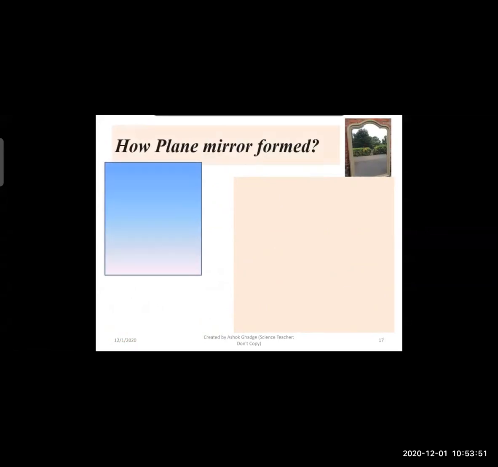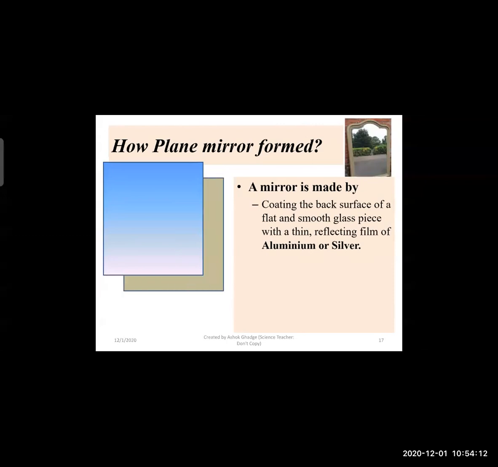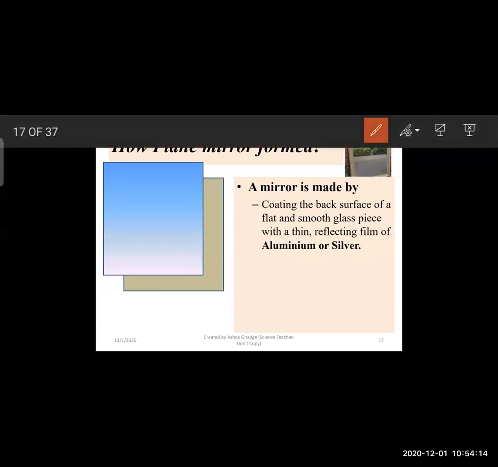Now, how is this mirror formed? Now we will see the plane mirror, which we see in day-to-day life. This mirror is made by coating the back surface of a flat, smooth glass piece with a thin reflecting film of aluminum or silver. This is the glass, and the back of that glass is coated with aluminum or silver foil.